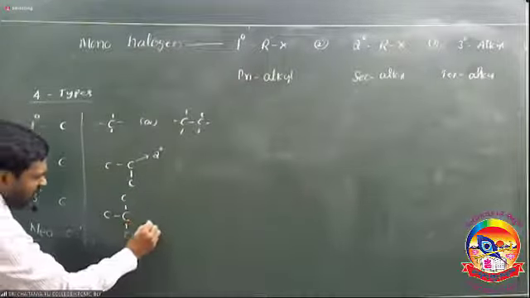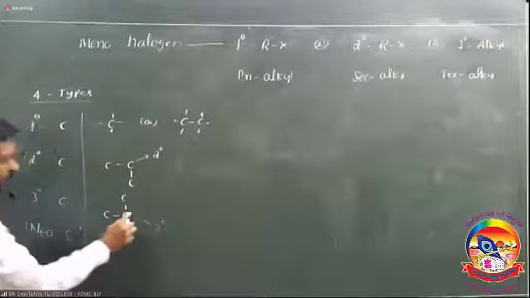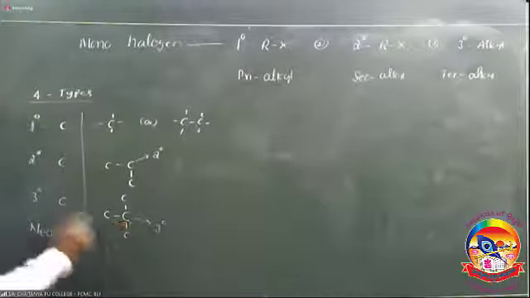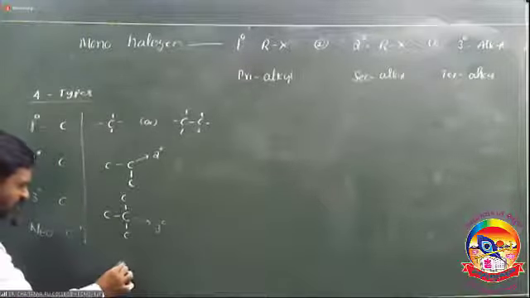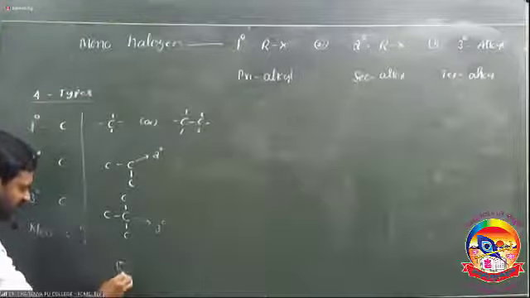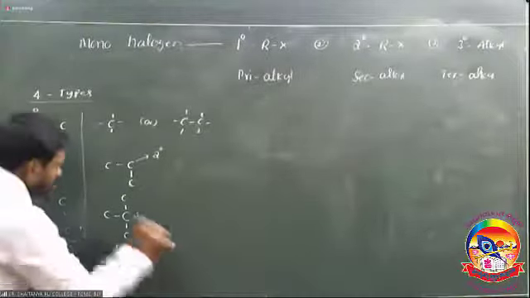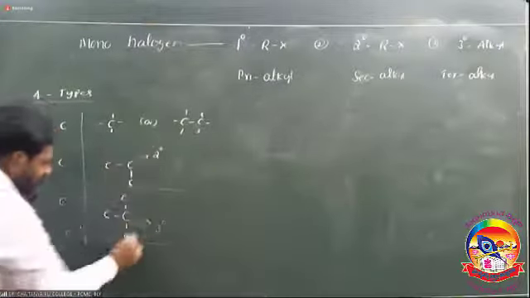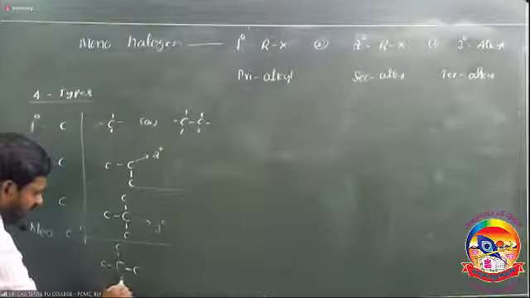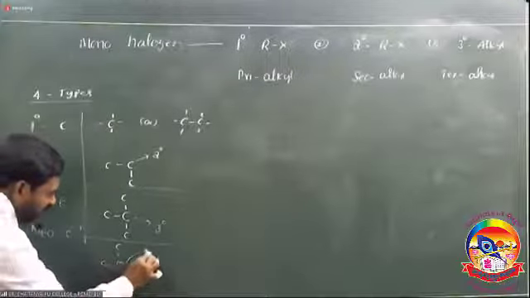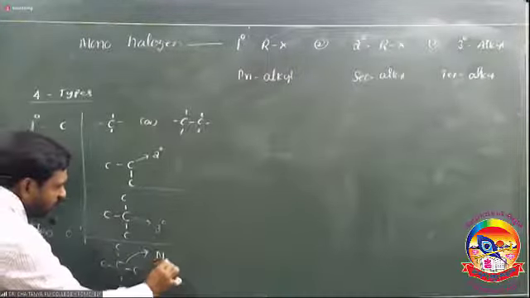The carbon which is attached with 3 other carbon atoms is a tertiary carbon. Next, what is the neocarbon? Neo means the carbon which is attached with 4 other carbon atoms.